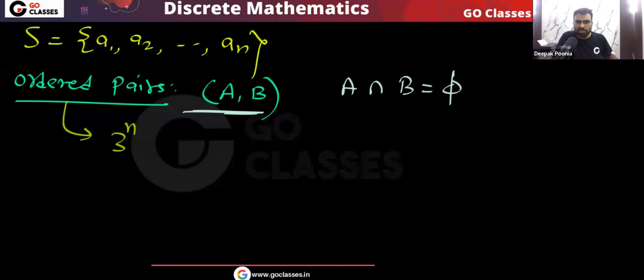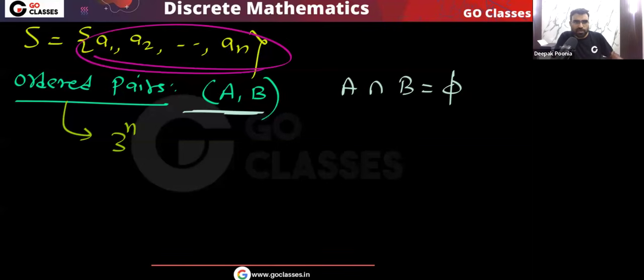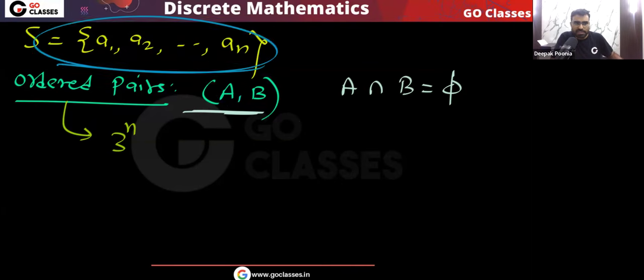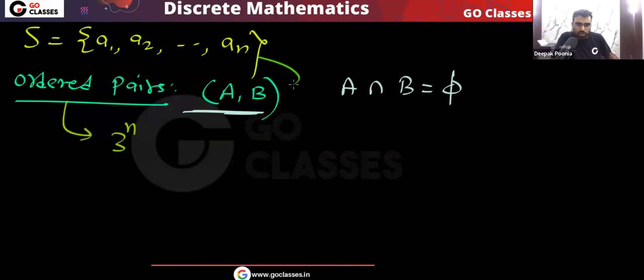Every element has three choices. What are the three choices for any element? For example, this element A2 has three choices. A2 belongs to A and does not belong to B, or A2 belongs to B and does not belong to A, or A2 does not belong to both of them. So you can see that every element of this set S has three choices. So if I ask you how many ordered pairs A comma B will be there, the answer will be 3 power n.